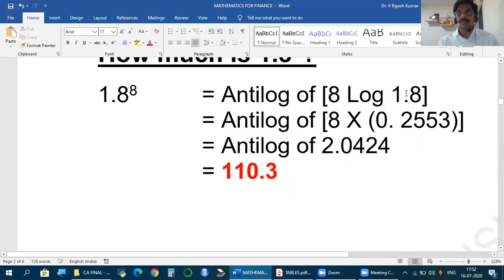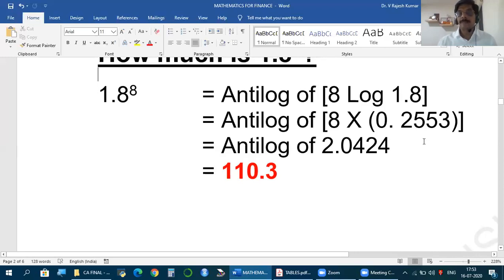Remember 1.8 is a normal value, regular value, ordinary value. I should find the logarithm value of 1.8. How? Friends, when we convert any number into logarithm, we have to find the log value of any number. We should identify two values. One is called characteristic and the second is called mantissa. If you identify these, it means this number is converted into the log. How to find the log value of this? How to find what is called characteristic and mantissa?